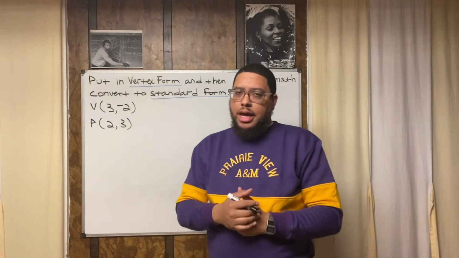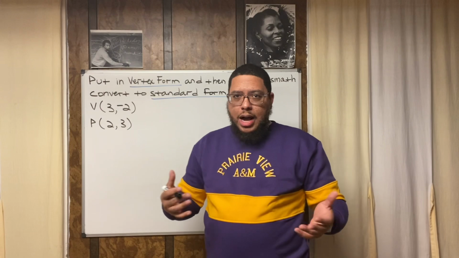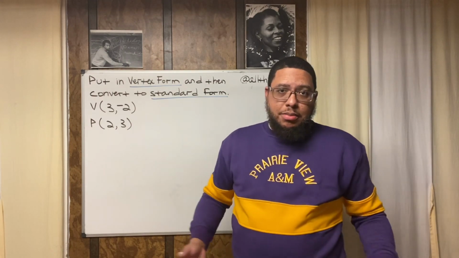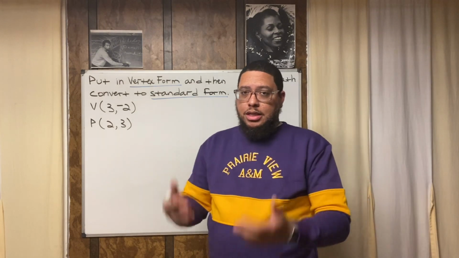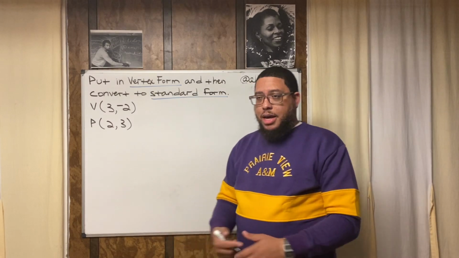Everybody's got a name. My first name is Akil. Akil means wise or one who uses reason. That gives you an indication as to what type of person I am if I live up to my name. So an equation is just a name for a graph, or a name for something that's expressed in mathematics.